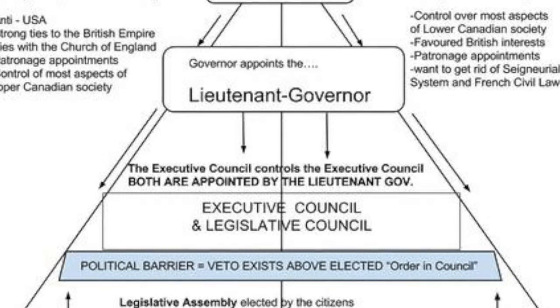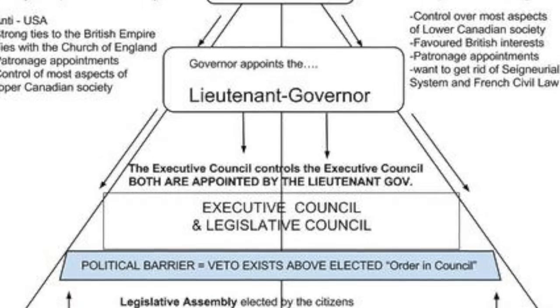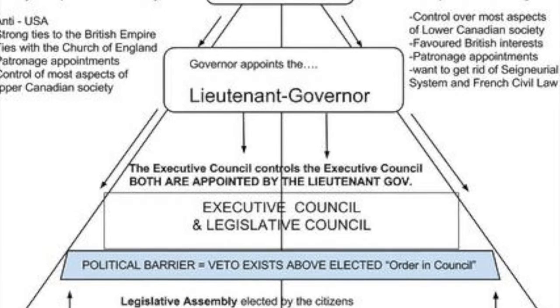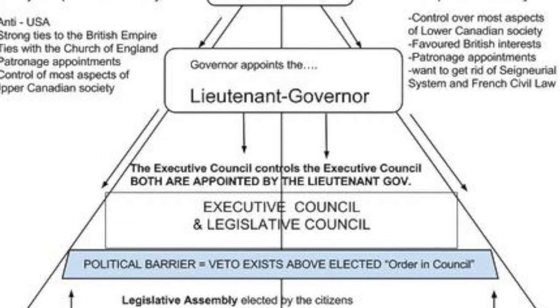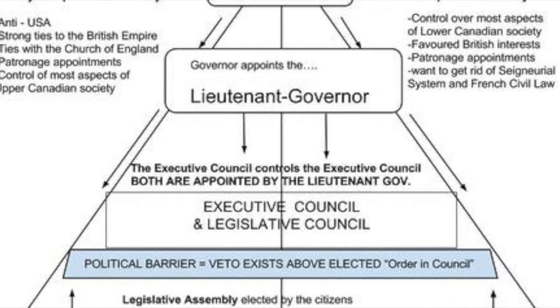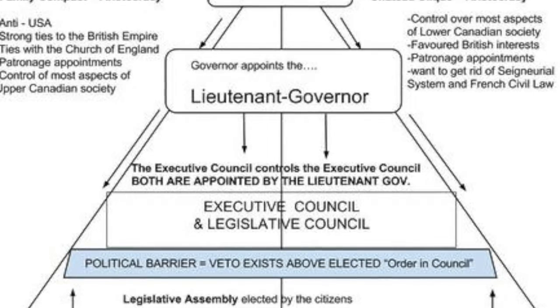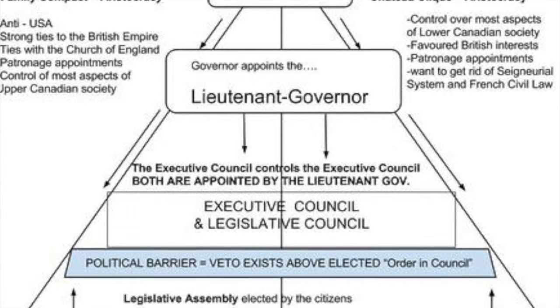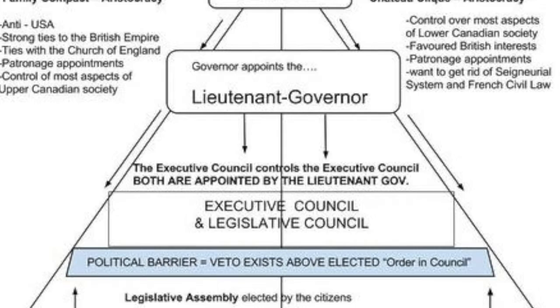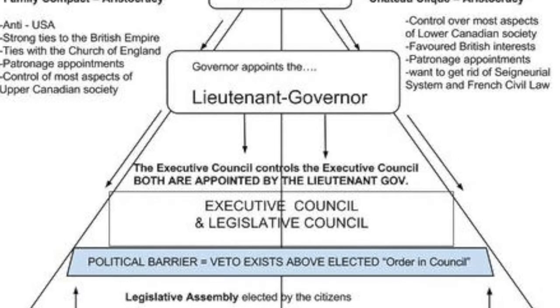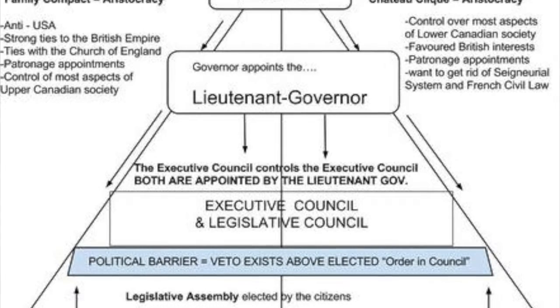John Strachan was a prominent and powerful member of the family compact who became Anglican Bishop of Toronto. He was a strong supporter of the Anglican Church and the clergy reserves, in which he reserved most of the land in Upper Canada for the Anglican Church. He was also interested in education and founded Upper Canada College and the University of Toronto.